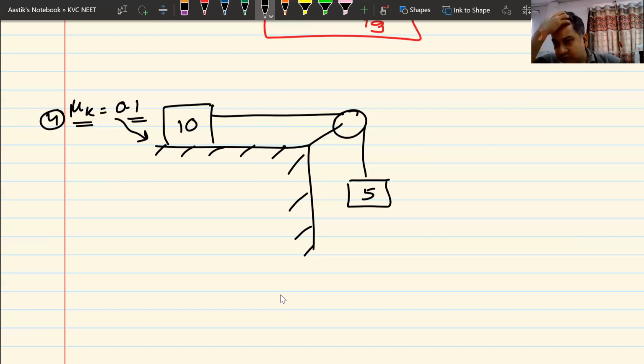Obviously, if you can't do it in a quick way, you can always do the full way, draw the free body diagram, draw everything, and you will be able to get the answer. But if the questions are simpler, we can do it faster if we understand the concept correctly. First thing is you have to understand where it is going to move. So this block has to move downwards and this block has to move rightwards.